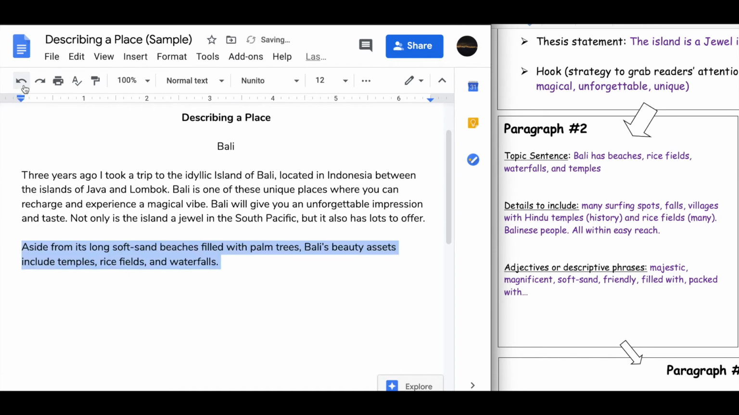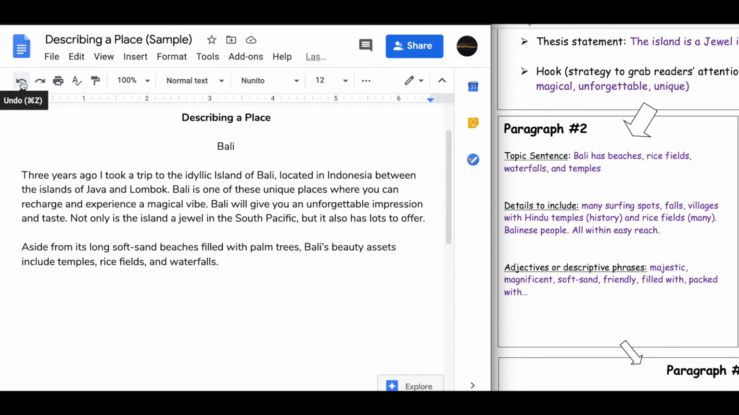So for a topic sentence, here I have: aside from its long, soft sand beaches filled with palm trees, Bali's beauty assets include temples, rice fields, and waterfalls. Notice that I added the term beauty assets here, which is sort of a metaphor, but I need to refer to the fact that this is a paragraph about the beauty assets of Bali, the beauty of Bali, or the beautiful things one can find in Bali.